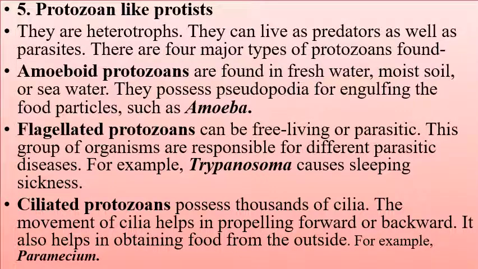The protozoan-like protists are all heterotrophs, and they can live as predators as well as parasites. There are four major types of protozoans. First are the amoeboid protozoans, found in freshwater, moist soil or seawater. They have pseudopodia for movement, for engulfing food particles and for defending themselves from extremities. An example is amoeba.